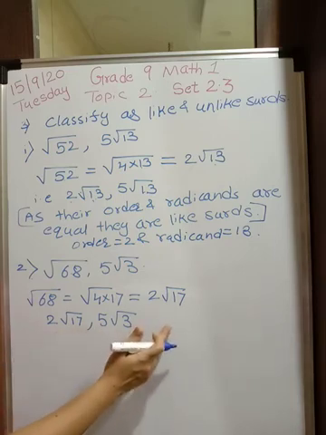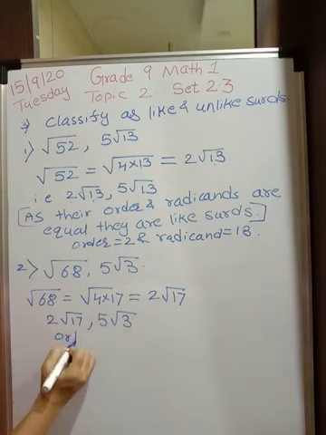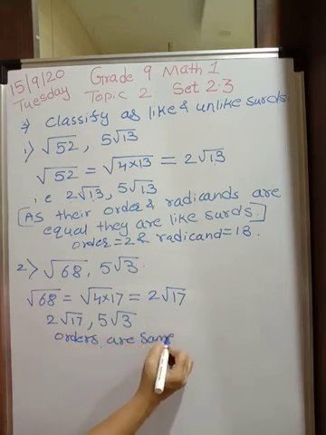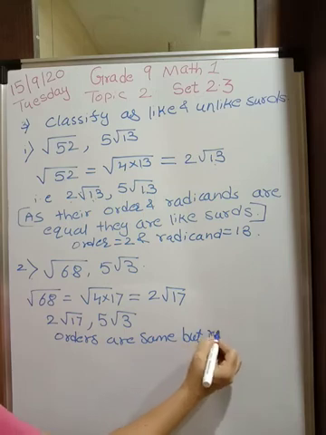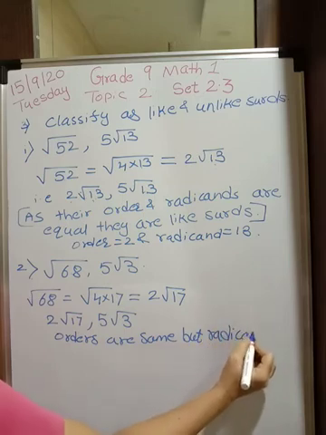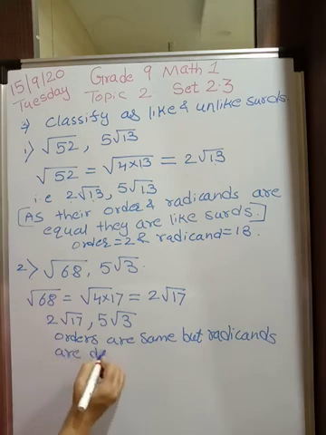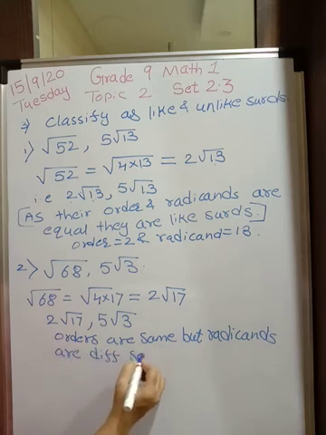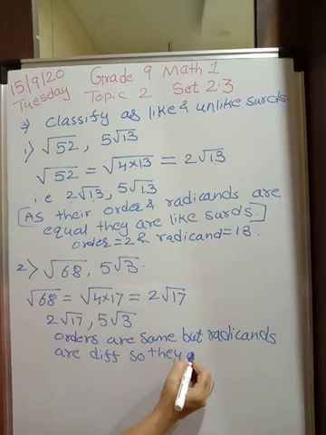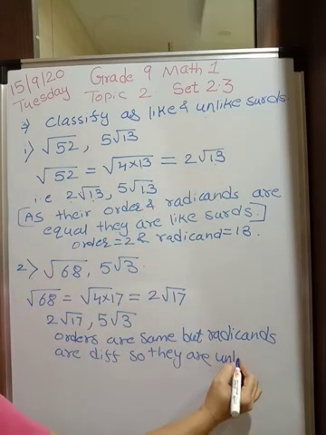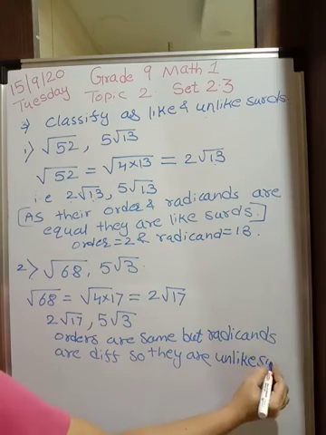So please write that sentence: orders are same but radicands are different. So they are unlike surds. Then let's go for the next examples.